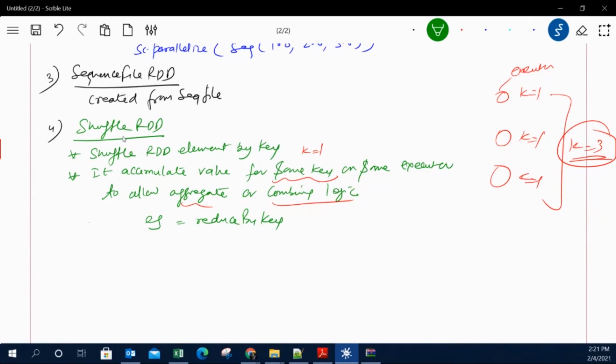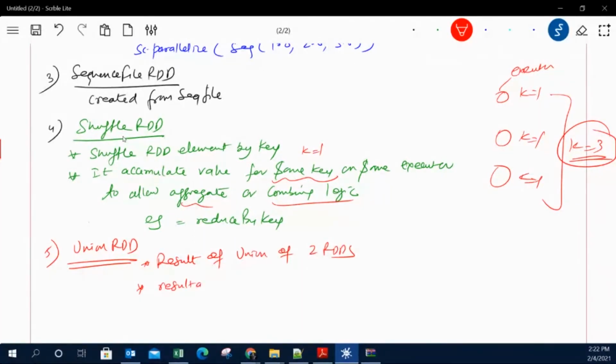And then we will spend one separate lecture on the difference between reduceByKey and groupByKey. Okay. Apart from that, we have another type of RDD called union RDD. Now this union RDD is actually the result of the union of two RDDs. This resultant RDD will contain elements of both RDDs. Okay, so these are the simple RDDs we have.